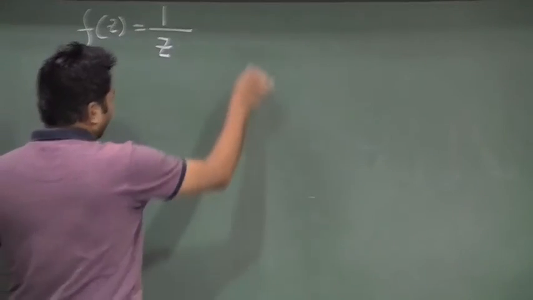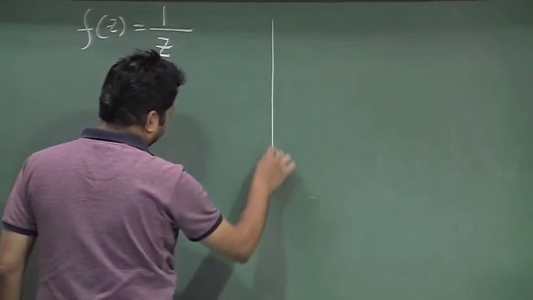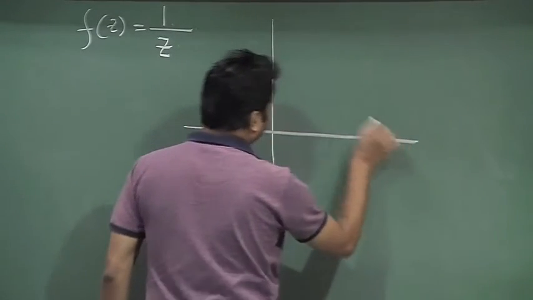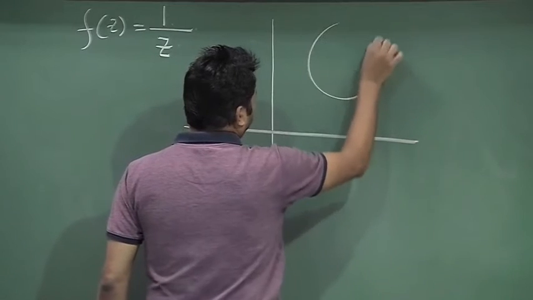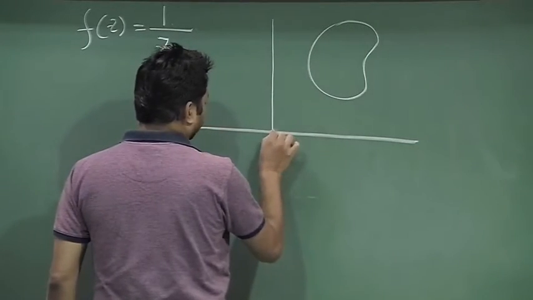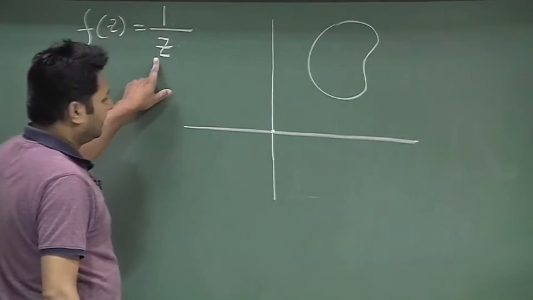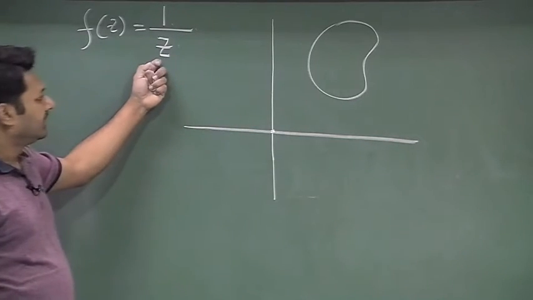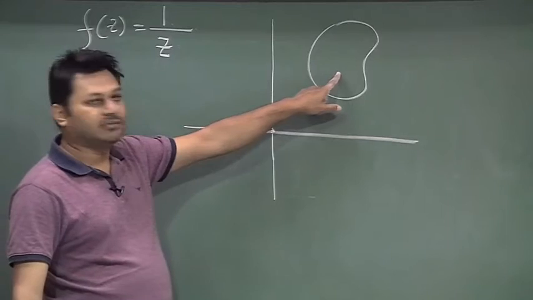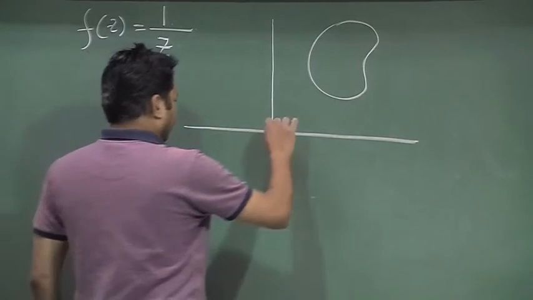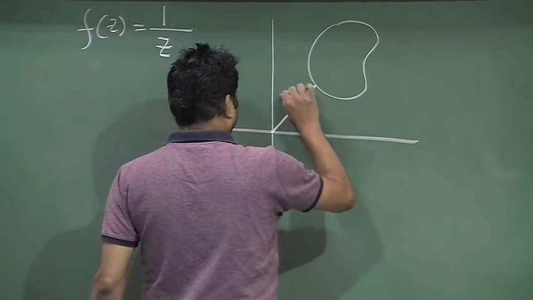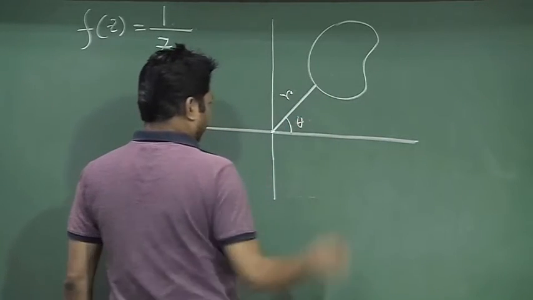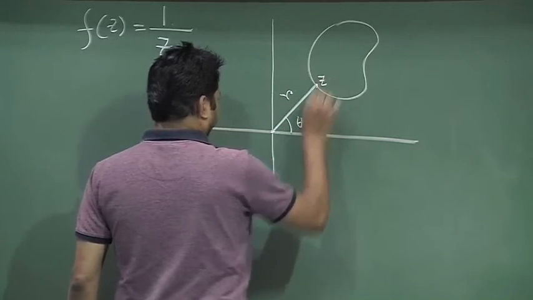Now I want to integrate this over this region. Say this is my region I want to integrate over. You can readily understand that over this region the function is analytic. This is the value of r, this is the value of theta, this is my z point.